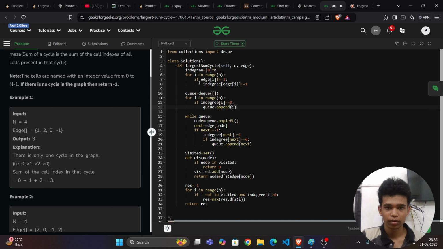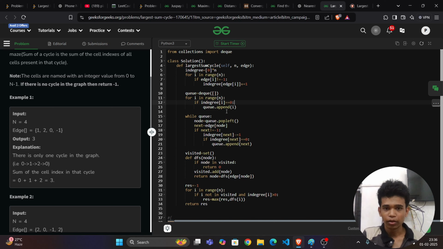That's what this process does for getting the in degrees, that means incoming edges. Now q is equal to deque, so I am taking a queue data structure. Now for i in range of n, if in degree of i is equal to 0, which means a node doesn't have any incoming edges, then I want to take it into the queue.